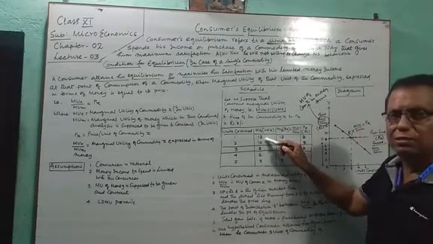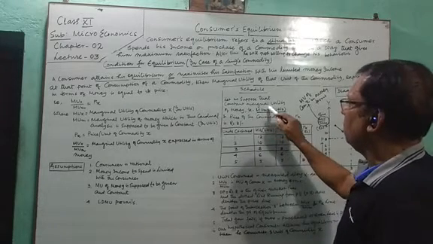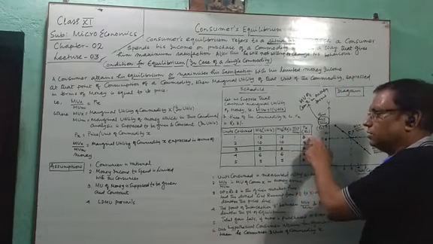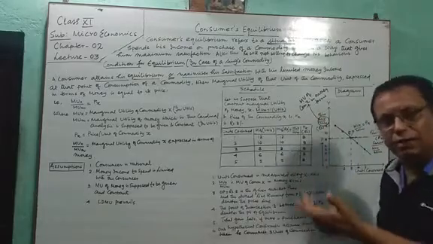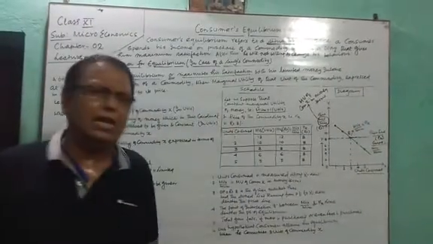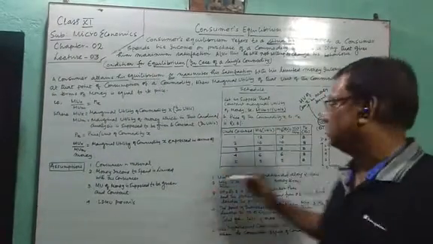This is 12 in utils and this is 12 in rupees. If the marginal utility of money were 2, then 12 by 2 would be 6, 10 by 2 would be 5, and like this it would move. For simplification, for easy understanding, I have supposed that the marginal utility of money is 1 util.